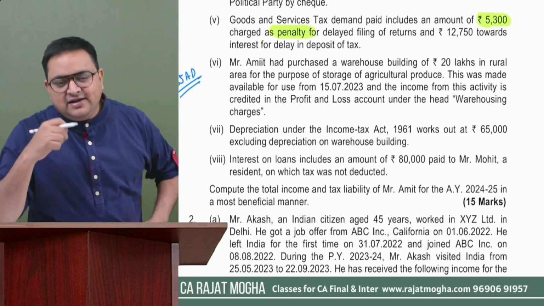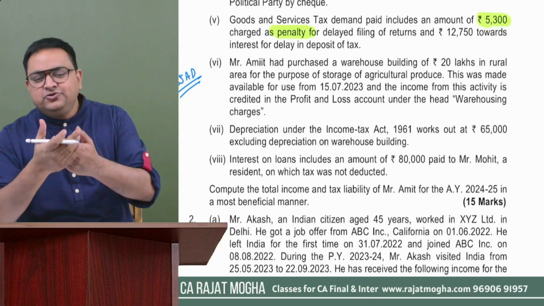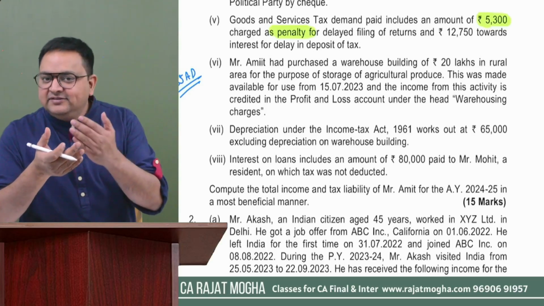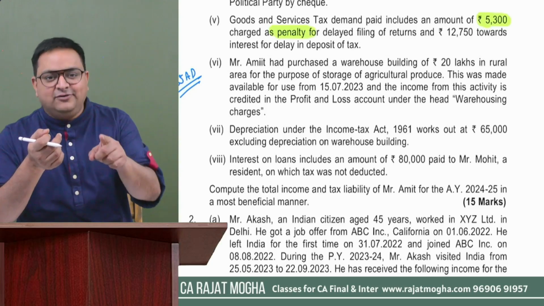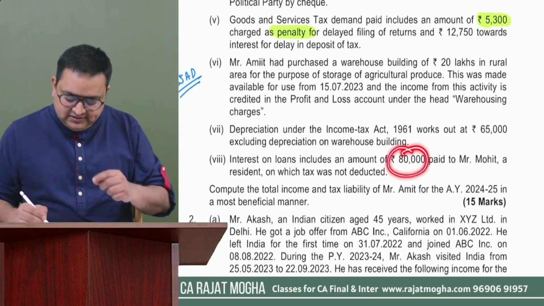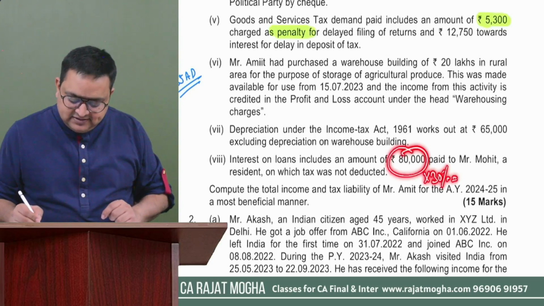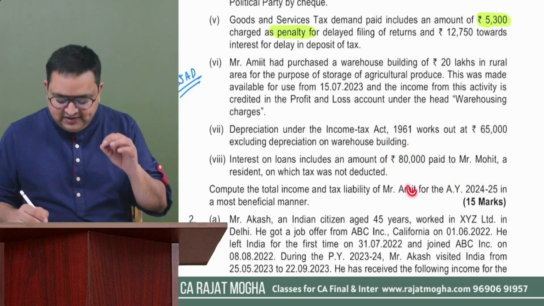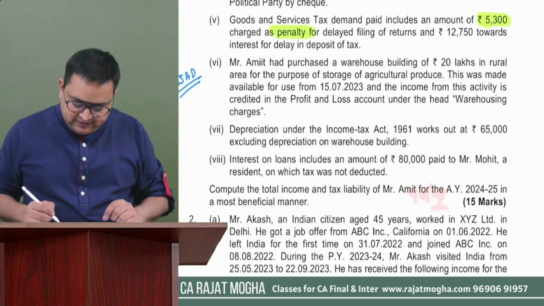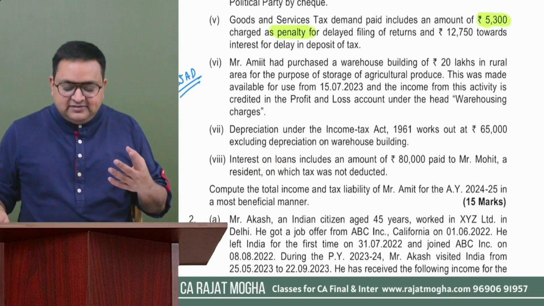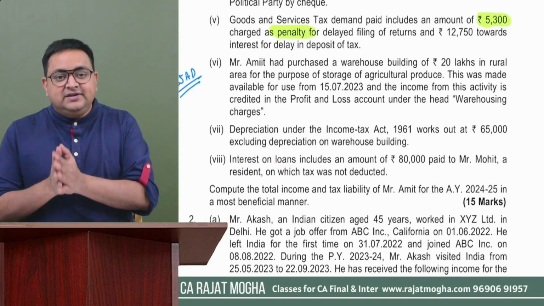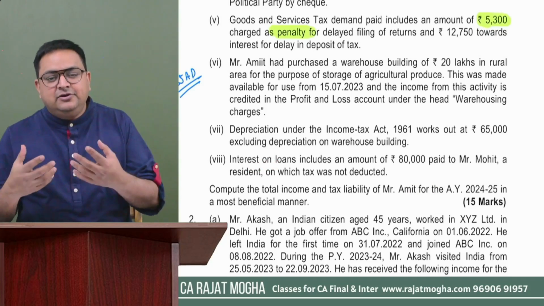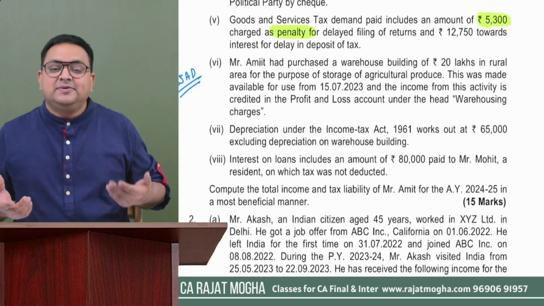So we understand that if you are paying this interest to resident, you should deduct TDS, right? And if TDS is not deducted, then 30% of this amount. So out of this 80,000, 30% of this, that is 24,000, we are going to disallow it, right? And if you remember the section, it is 40(a). Correct? But second question can come in your mind, sir, whether this my assessee is eligible to deduct TDS also, because this person is an individual.